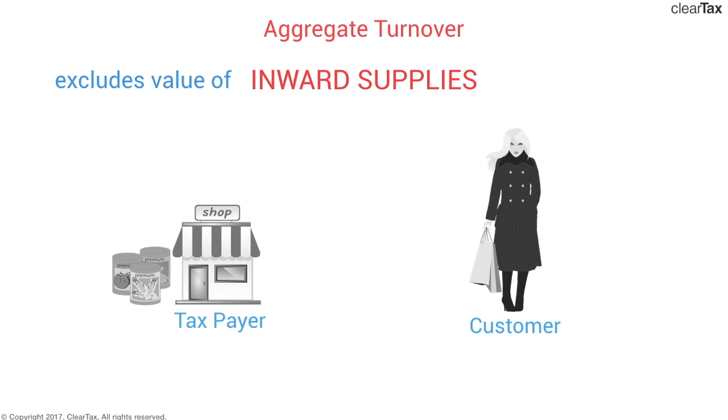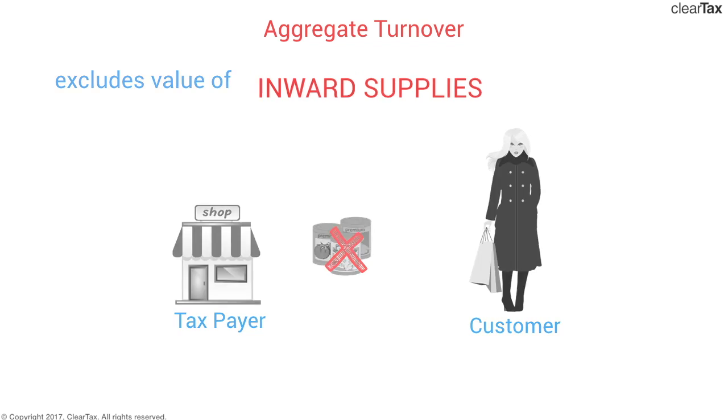So, in relation to aggregate turnover, it should mean the sales return that you get from your customers. That has to be excluded because the value of goods and services that you supply would probably include only sales return. So exclude value of inward supplies. So that's aggregate turnover for you.